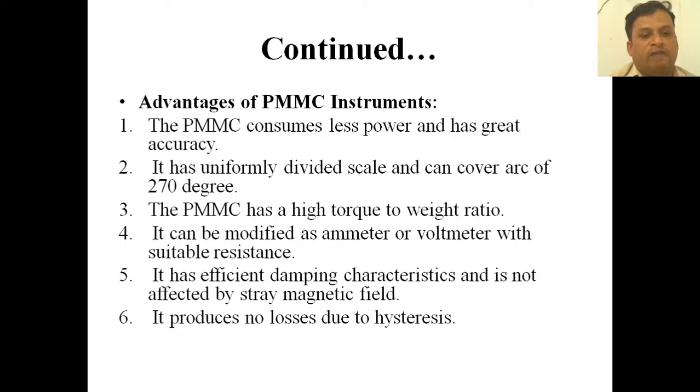Stray magnetic field means other magnetic fields that are present in the atmosphere, outside the meter, not from inside the meter. The outside fields are called stray magnetic field. It produces no losses due to hysteresis.